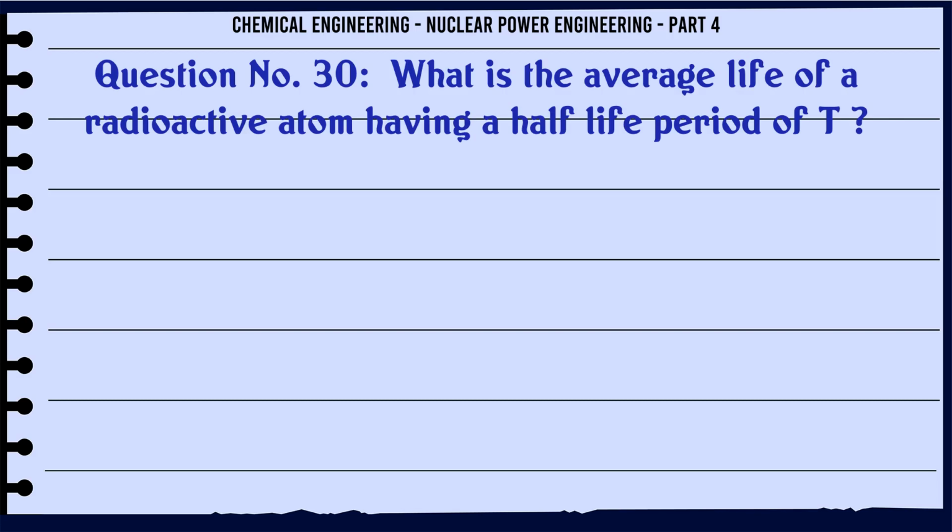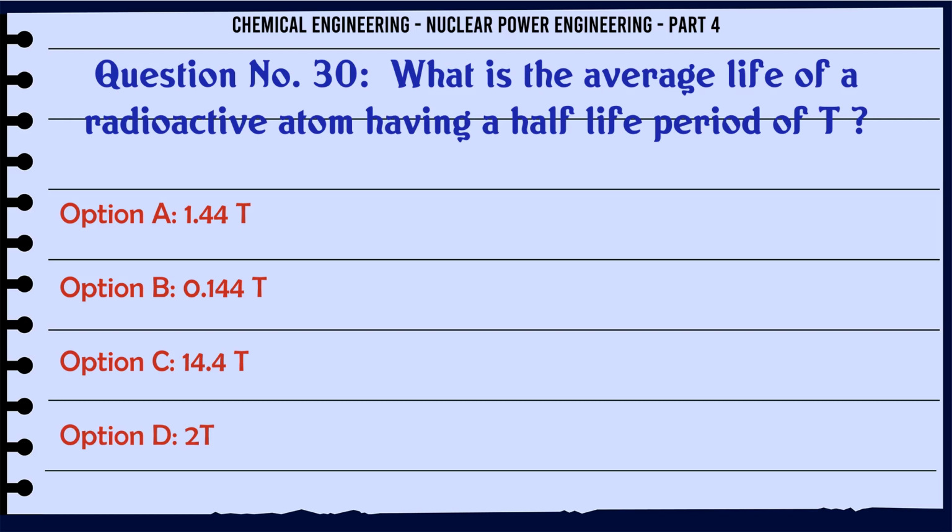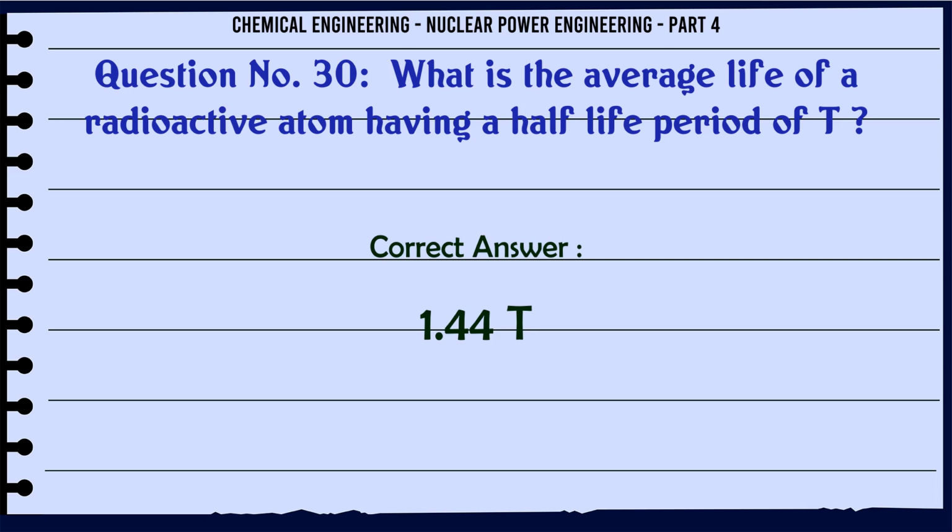What is the average life of a radioactive atom having a half-life period of T? A. 1.44 T. B. 0.14 T. C. 14.4 T. D. 2 T. The correct answer is 1.44 T.